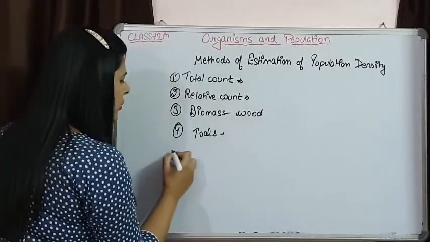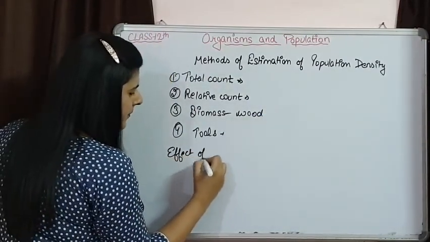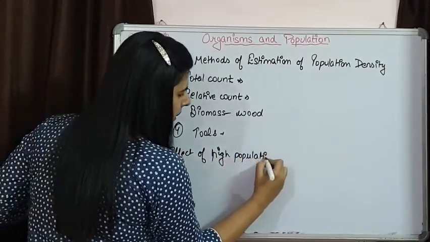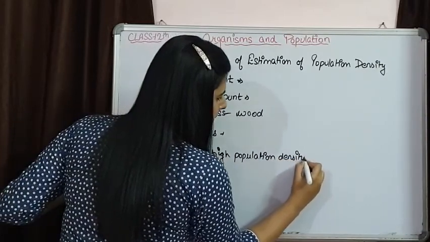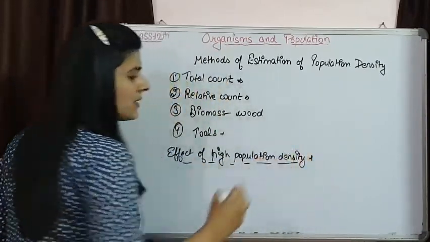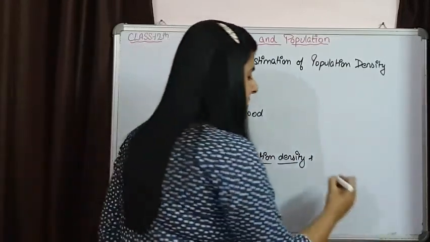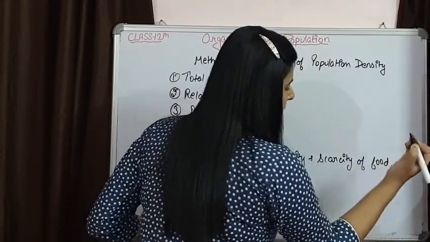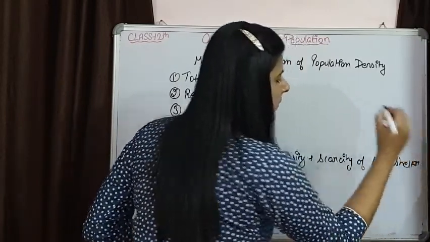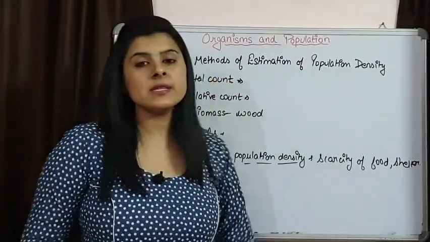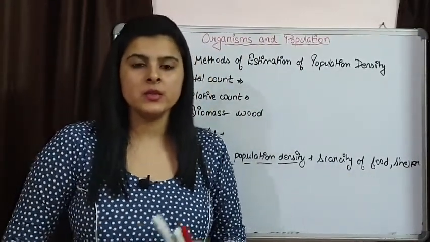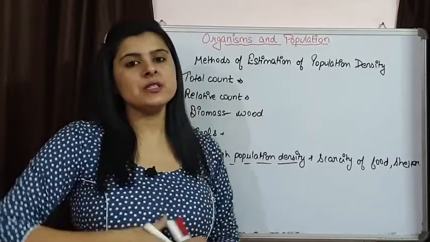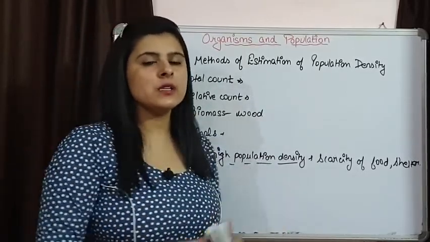Like if we see the effect of high population density, so more number of individuals are surviving, that means there should be scarcity of food, shelter also, and because of the scarcity of food and shelter, organisms are going to adapt various methods, or there are certain type of changes that are going to be seen in the organisms of the population.